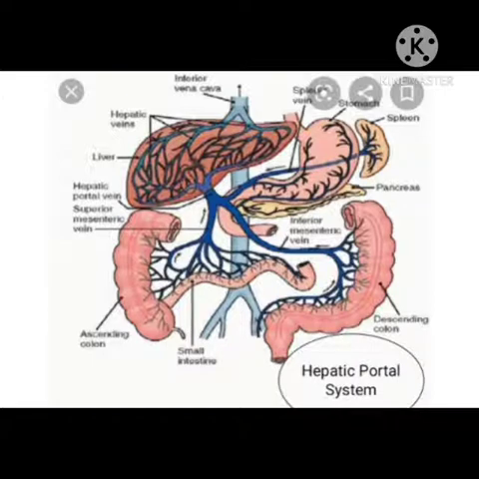The hepatic portal system also helps in detoxification. If any toxic substance is absorbed into the blood from the alimentary canal, then it is detoxified in the liver cells, and in this way these toxic substances are prevented from entering directly into the heart.